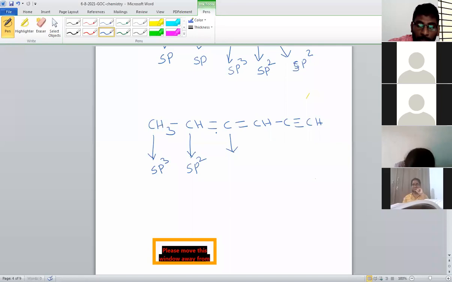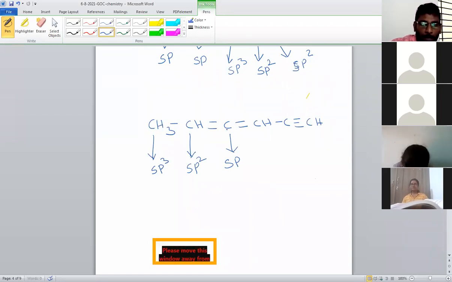Two double bonds. Remember I told, when two double bonds or one triple bond is there, then its hybridization must be what? sp hybridization. Already written in the above. sp3 means all are single bond. sp2 means one double bond. sp means two double bonds or one triple bond.